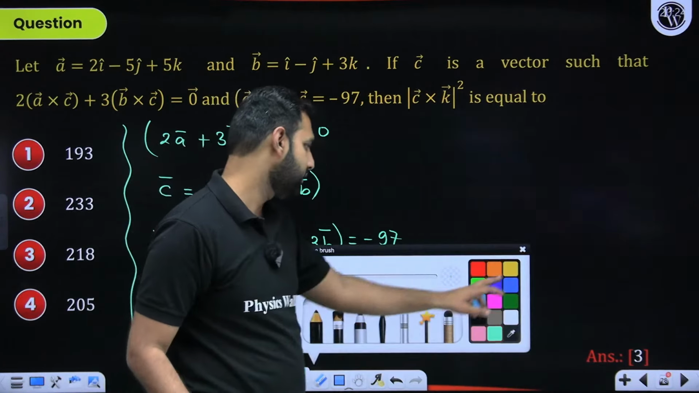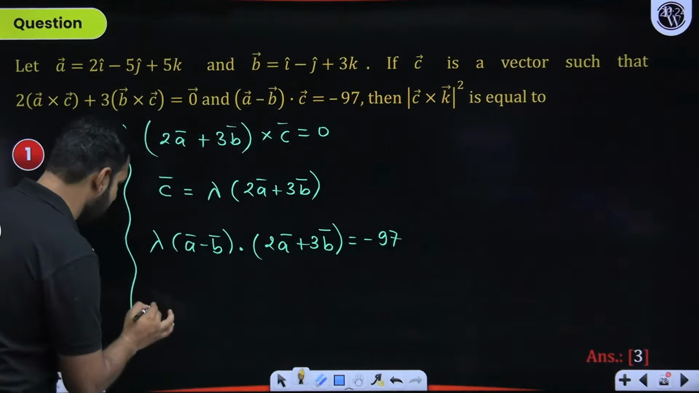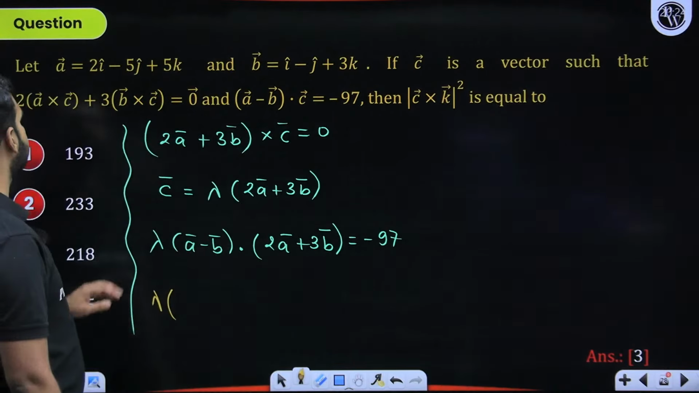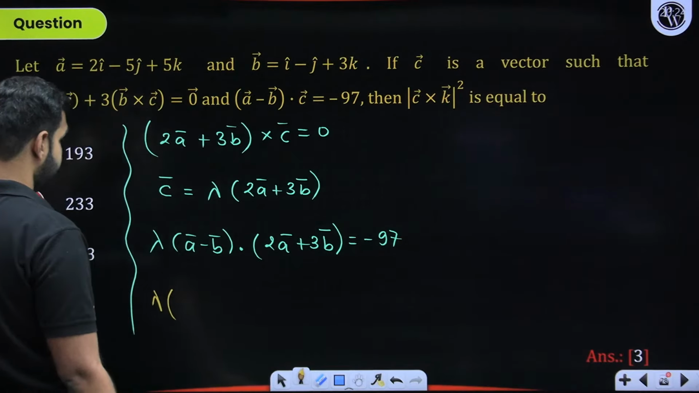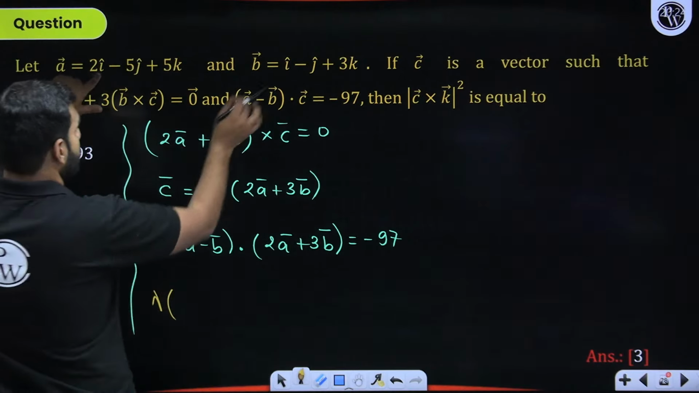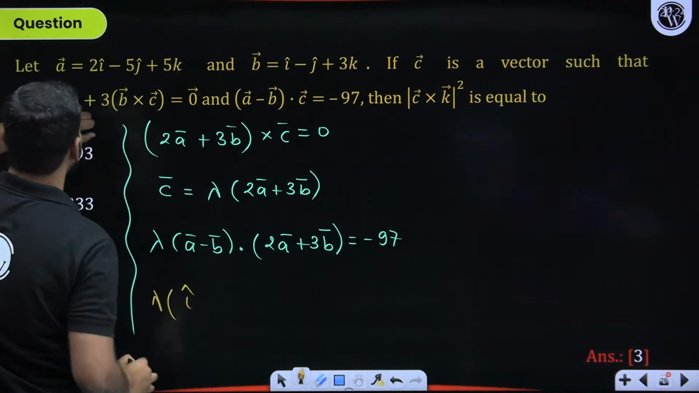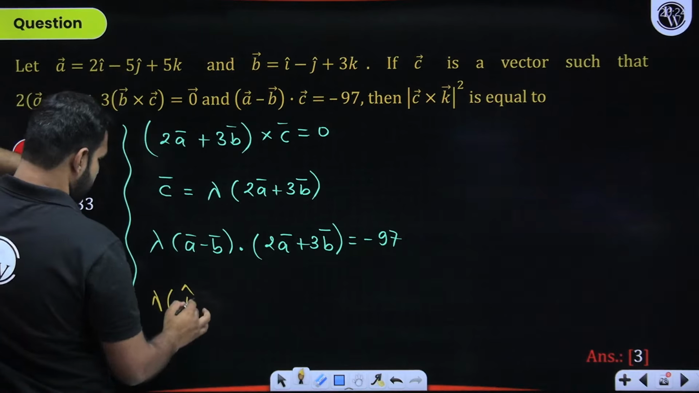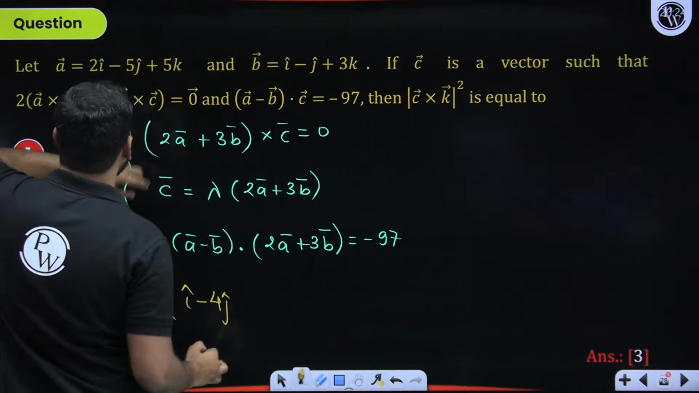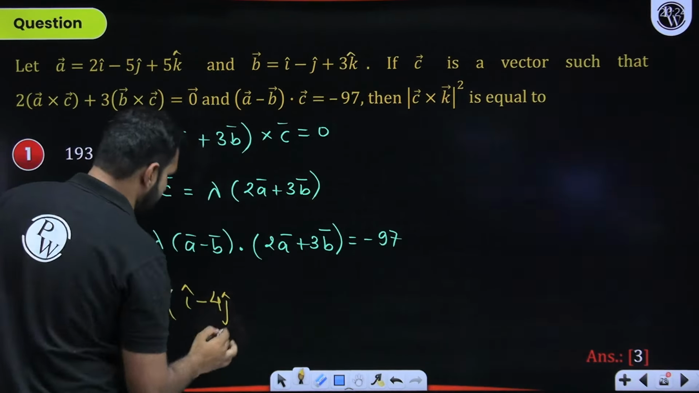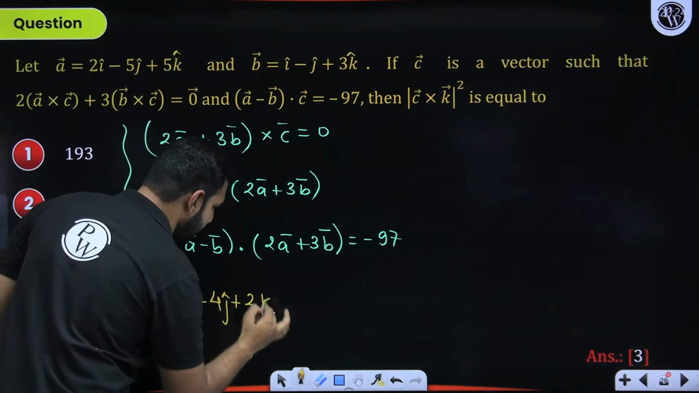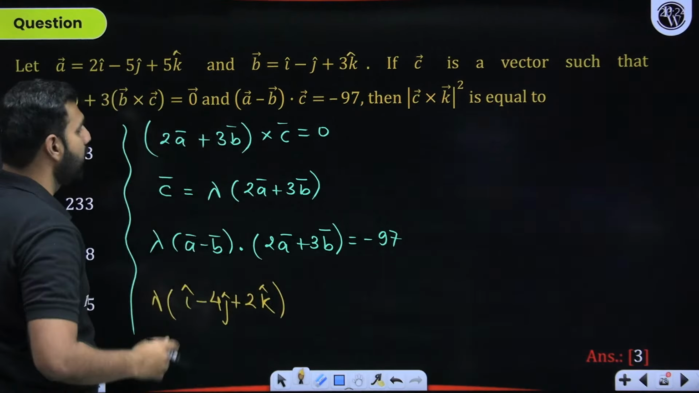Now I'll use this information. How will I do this? Lambda times A minus B. So I'll do this A minus B. I hope you wouldn't get confused with that. So A minus B: 2i minus i, that's i cap, minus 5j plus j, that's minus 4j cap, and 5k cap minus 3k cap, that's plus 2k cap. That's A minus B. Now let's do this 2A plus 3B.